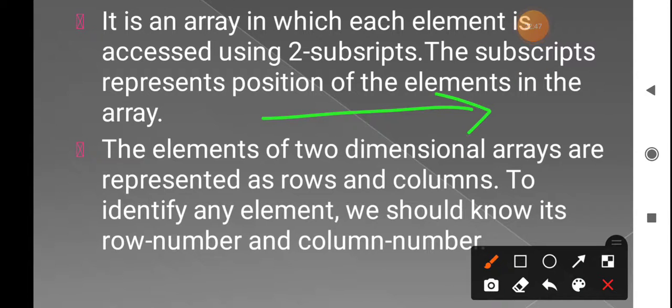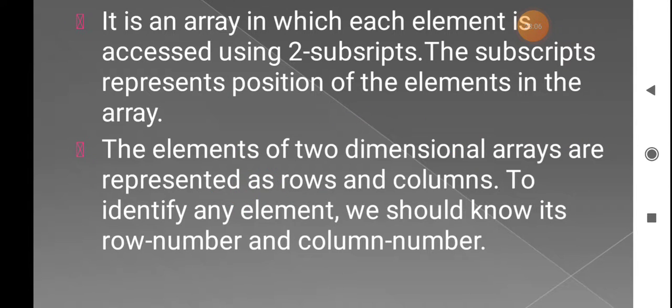Always the rows are represented as m and columns as n. So two-dimensional arrays are always represented using rows and columns. Okay, rows and columns. So we should know the row number and column number to select any one of the array elements.